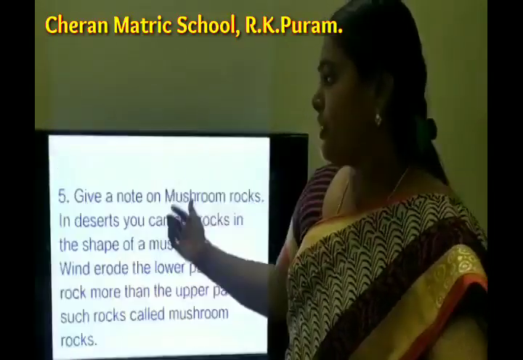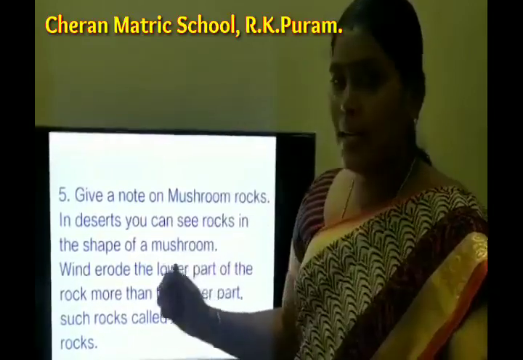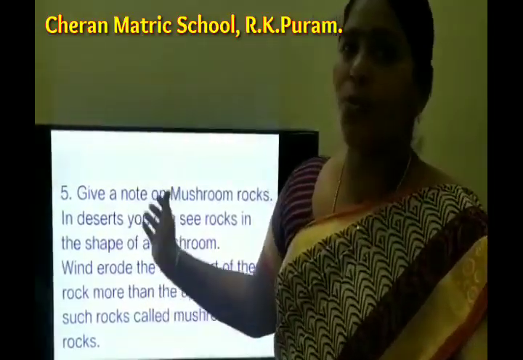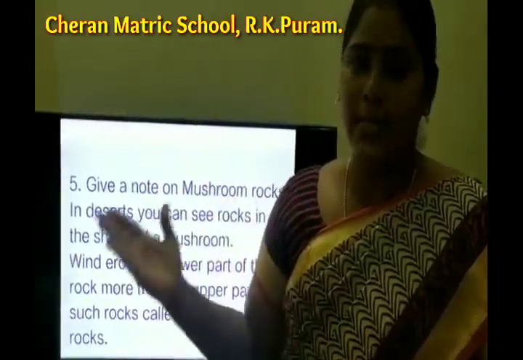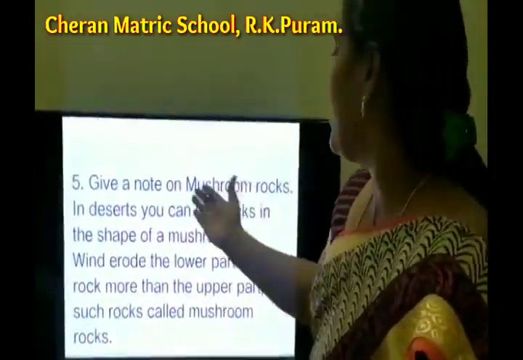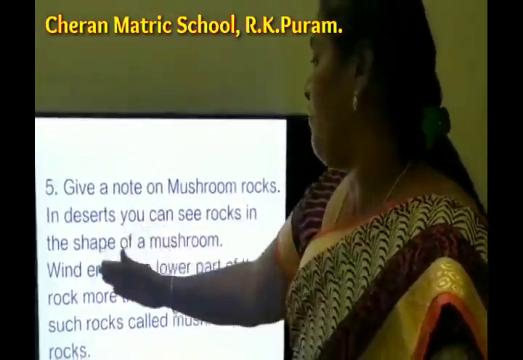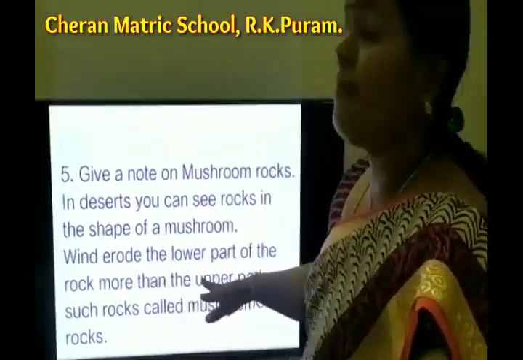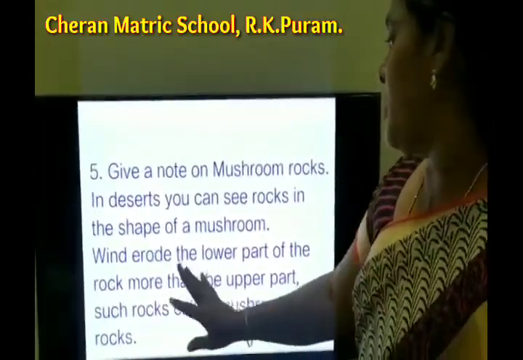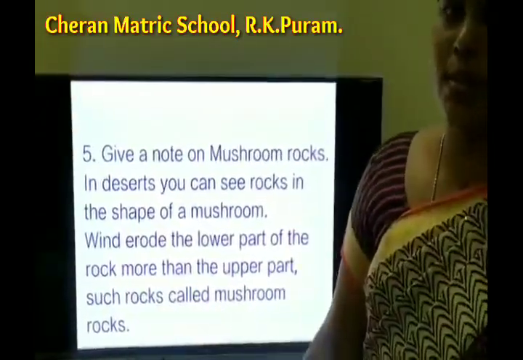Okay. The fifth question, give a note on mushroom rocks. Already we read about that. We can see the mushroom rocks in the deserts, isn't it? It looks like a mushroom. That's why it has the name of mushroom rocks. In deserts you can see rocks in the shape of a mushroom. Wind erodes the lower part of the rock more than the upper part of the rock. So such rocks are called mushroom rocks.